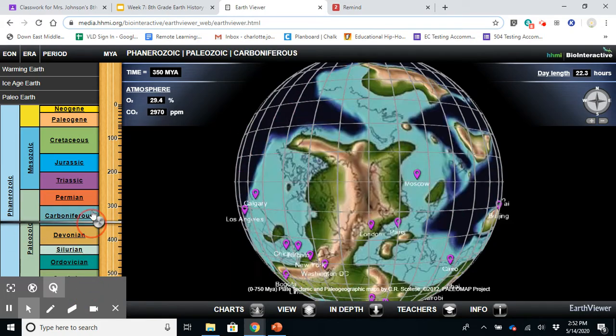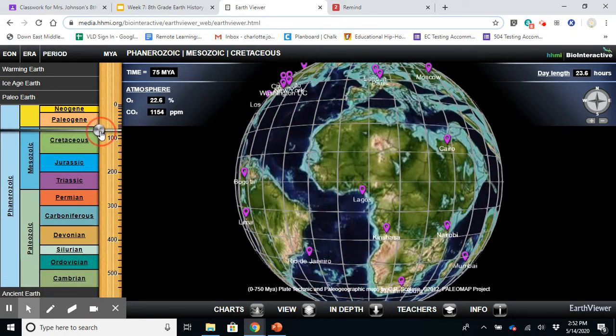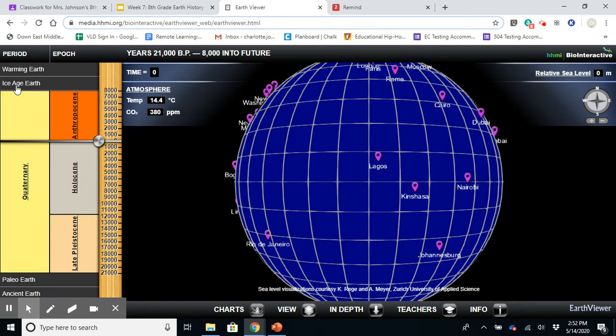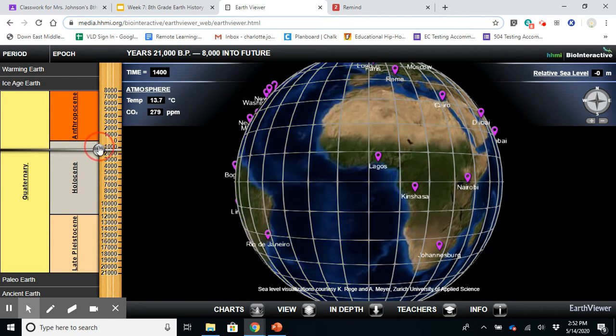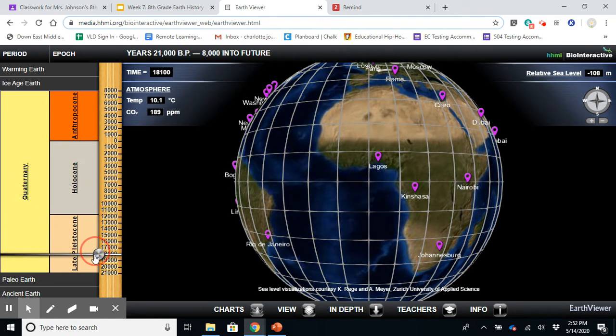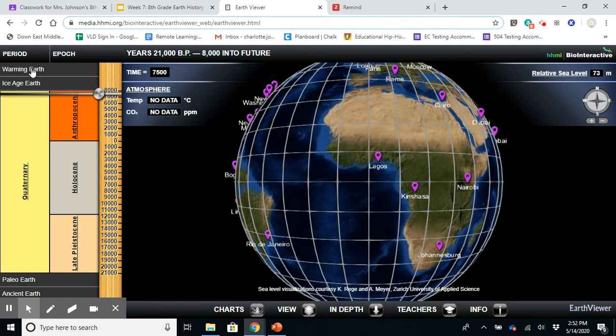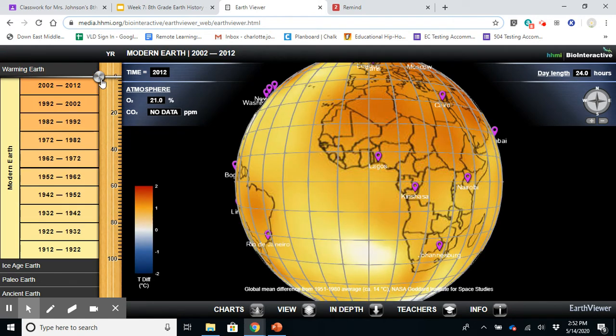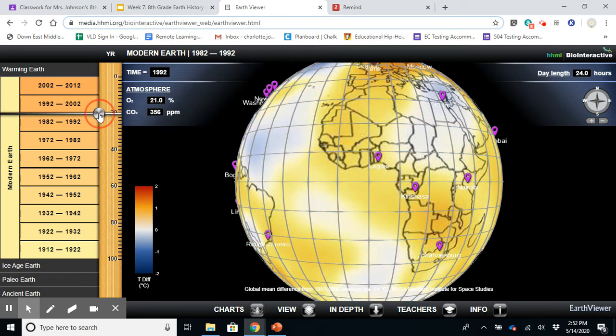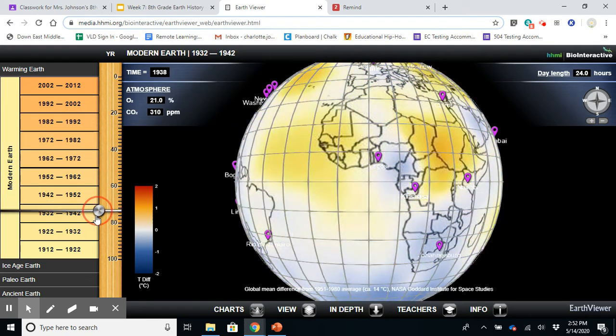So you can see what Earth looked like billions of years ago. And then there's also the Ice Age, what it looked like at certain aspects and time frames as well, with heating and cooling. So there's also a focus on how Earth has evolved over time with temperature.